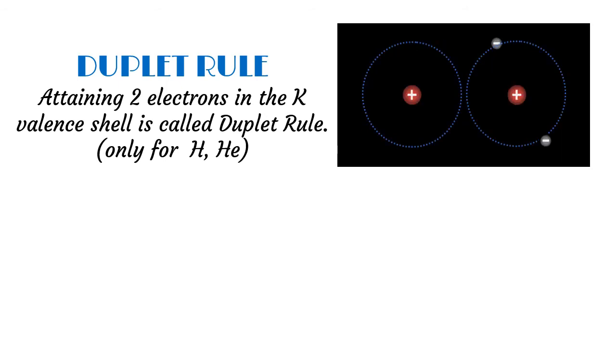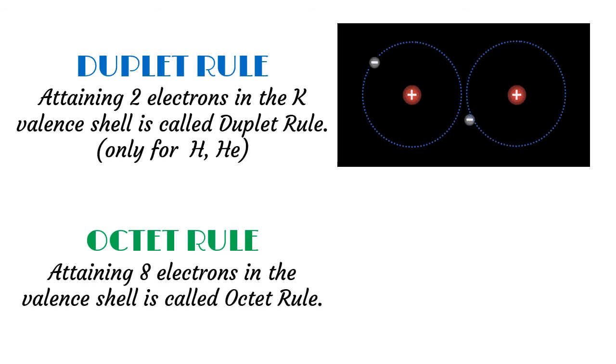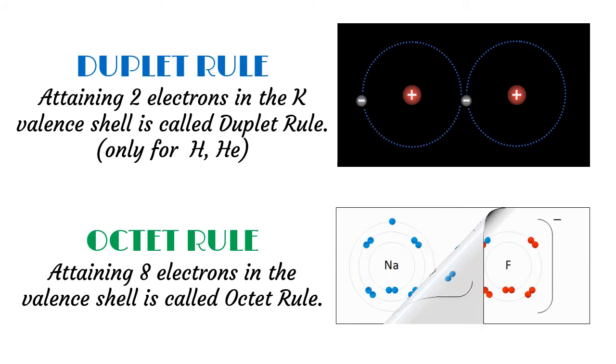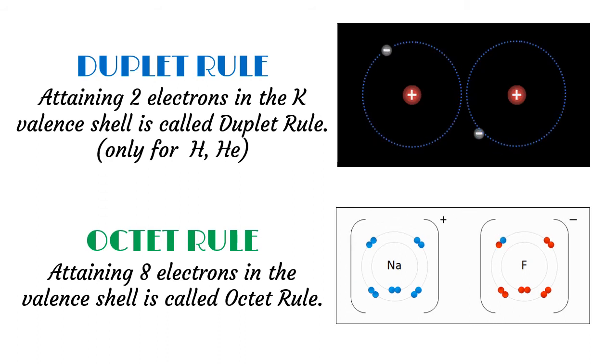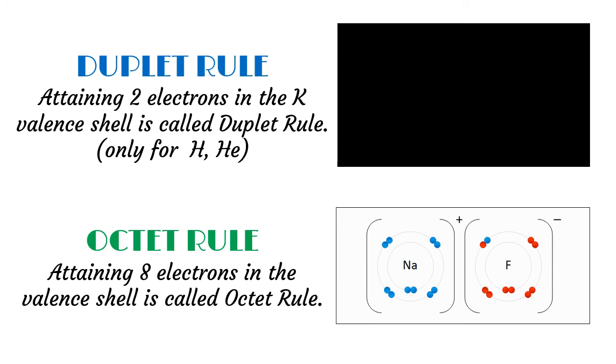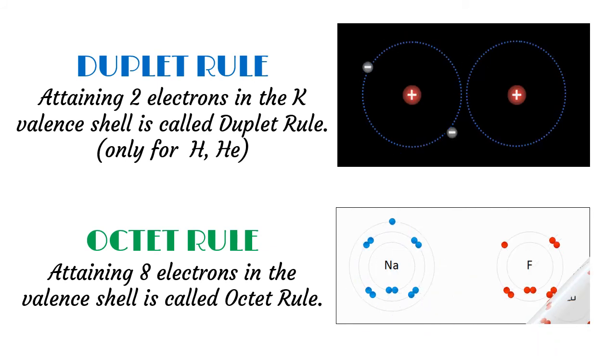What is the octet rule? Attaining 8 electrons in the valence shell is called the octet rule. For example, sodium has 1 electron in its valence shell and fluorine has 7 electrons in its valence shell. By donating 1 electron, sodium acquires 8 electrons in its valence shell and fluorine also attains 8 electrons in its valence shell.